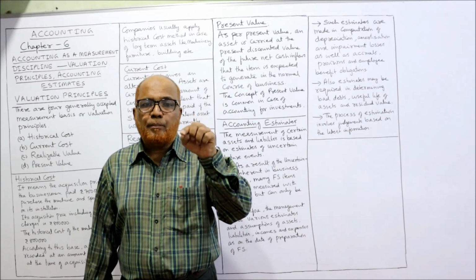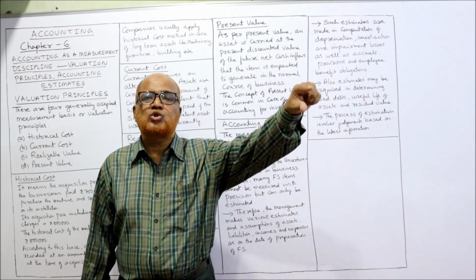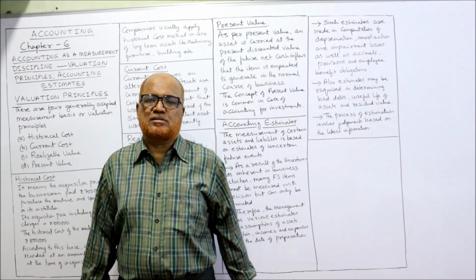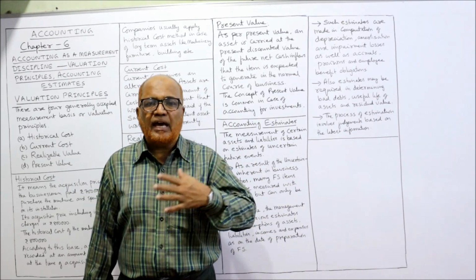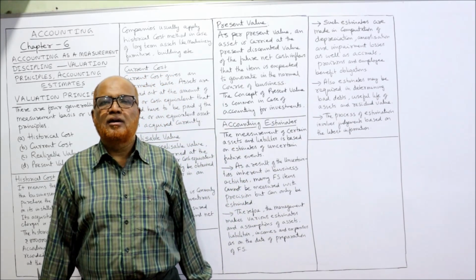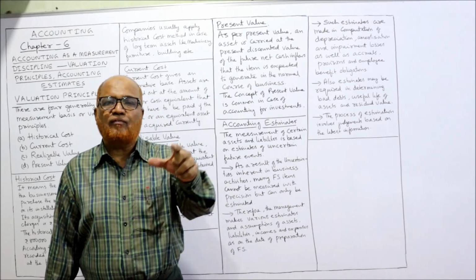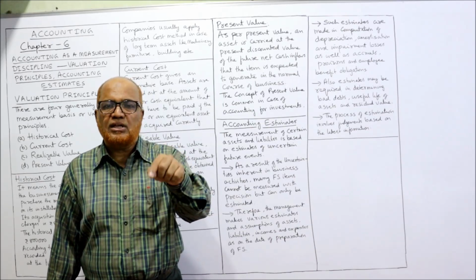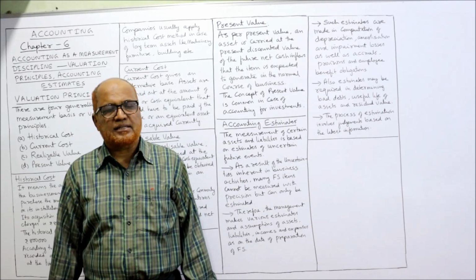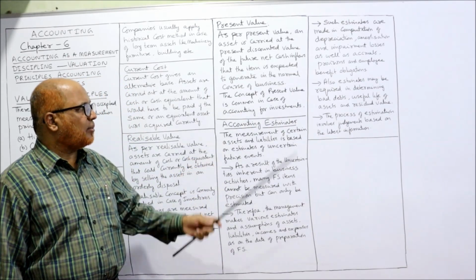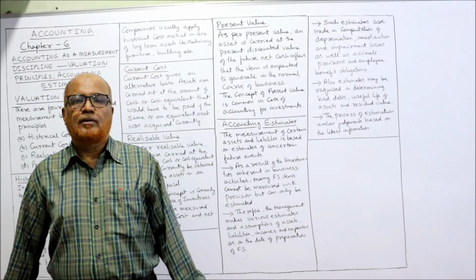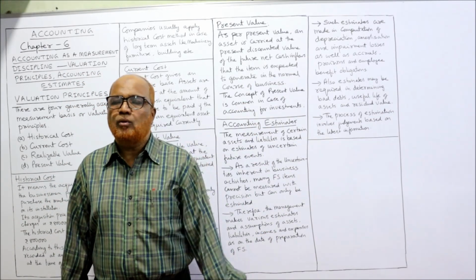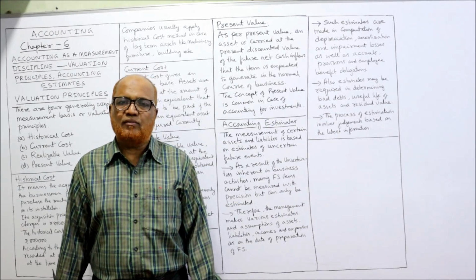So we calculate the present value of all the future benefits. First year, second year, third year, like that we make the projection of benefits, the estimation of benefits which we expect in the future 10 years. Now we find out the present value of all the future cash inflows. And the present value of all future cash inflows is the present value of the asset. The concept of present value is common in case of accounting for investments. Normally some business houses follow this present value method to calculate the value of investment, the present value of investment.